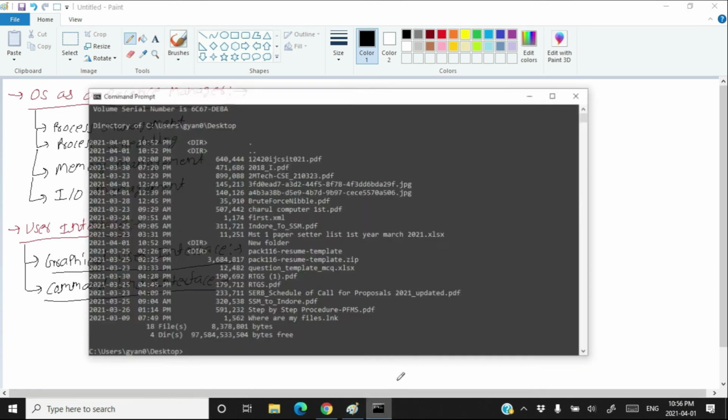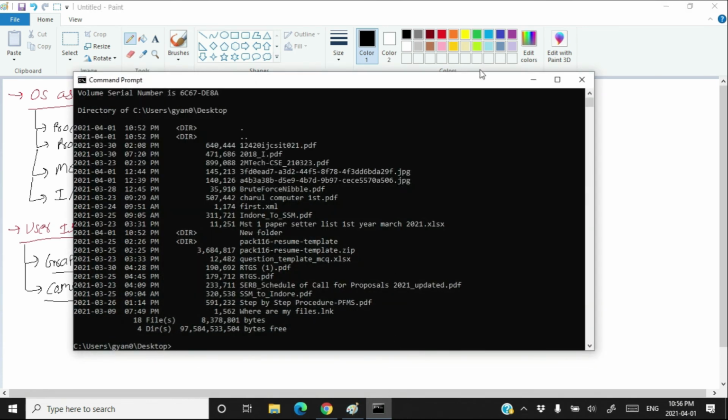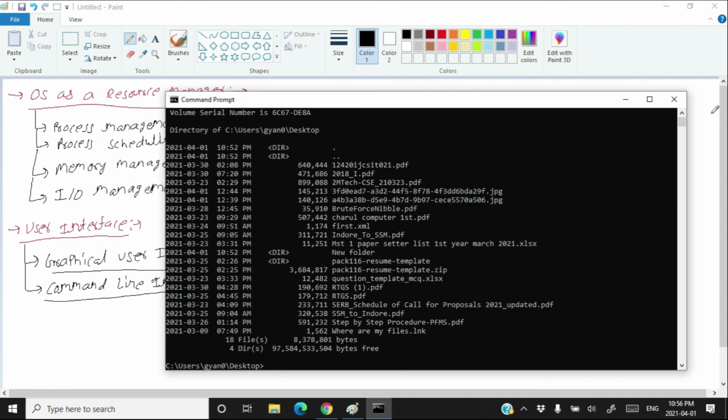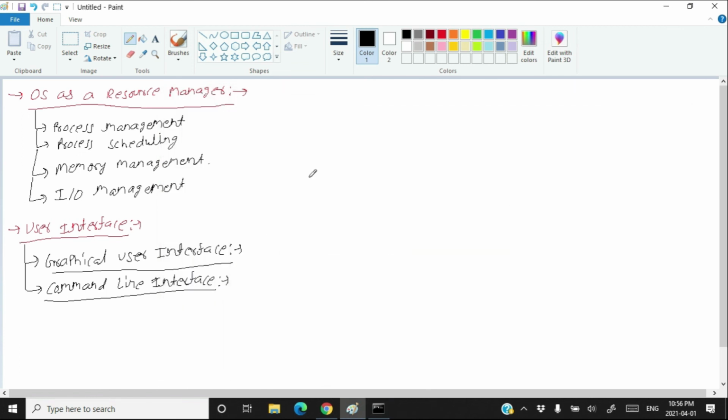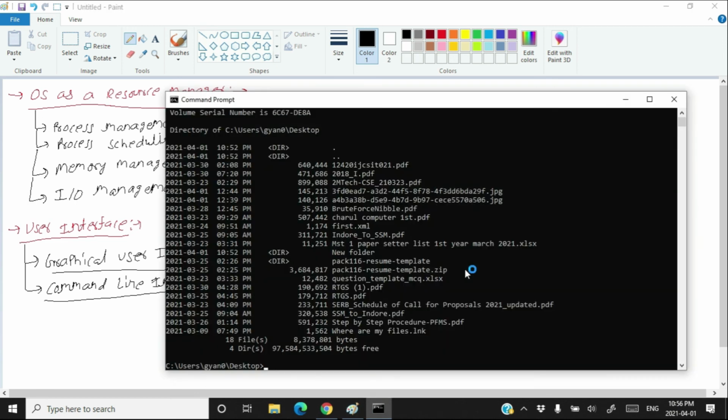The command line interface means CLI and graphical user interface means GUI. Let me write the short form here. Graphical user interface means GUI, command line interface means CLI. So you have two types of user interface. The command line interface is a text only interface. It does not have anything like graphics.